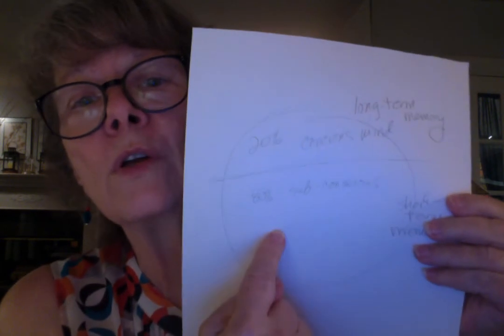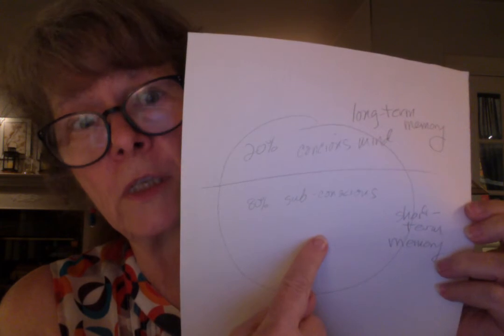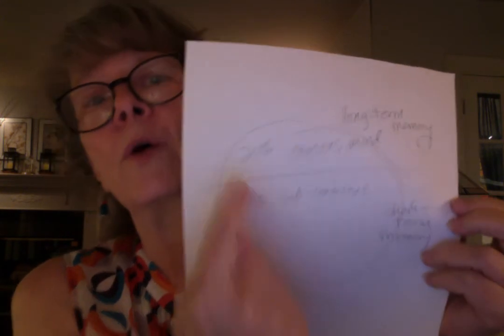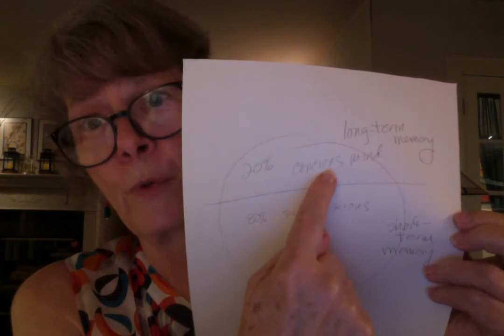First, we want to play around with the word, because we don't want the word to go into our subconscious, into our short-term memory. We want the word to go into our long-term memory, into our conscious memory, so that we remember having seen that word before and played with it the next time we see it.